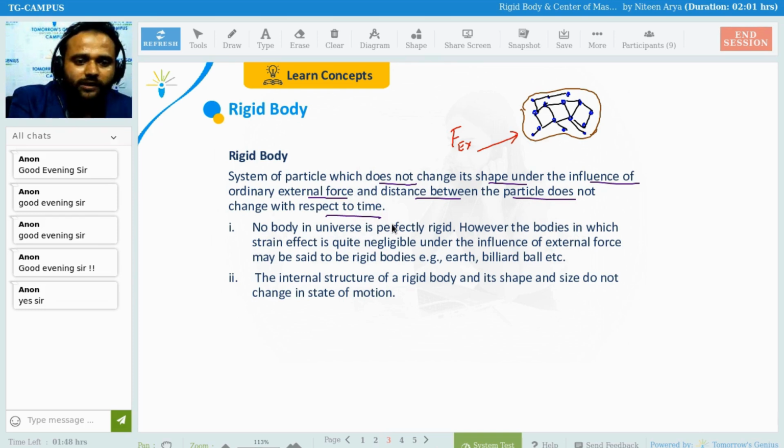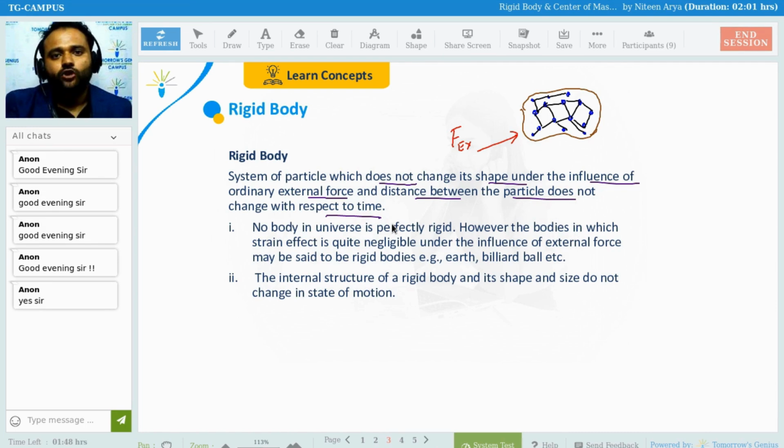So what is going on here? A system of particles which does not change its shape means this particular system of particles is not going to change its shape under the influence of ordinary force. Ordinary means nominal. If I apply a huge amount of force, then obviously the stone is going to break, even into smaller particles.